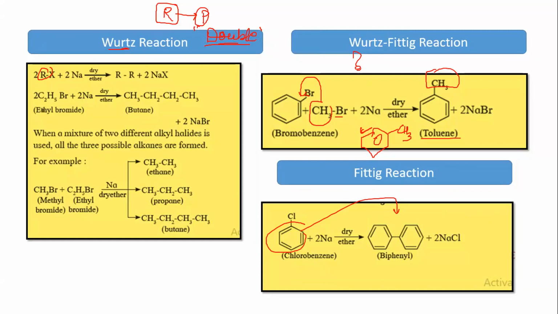Now how does the question come up in entrances? The question won't be on such easy grounds. They'll say, out of the following name reactions, which name reaction causes the increase in number of carbons by doubling? Reactant to product, the number of carbons doubles. That would be the question. You will have 4 options A, B, C, D. One will be Wurtz, one will be Fittig, one will be Wurtz-Fittig, and option D will be both A and B.